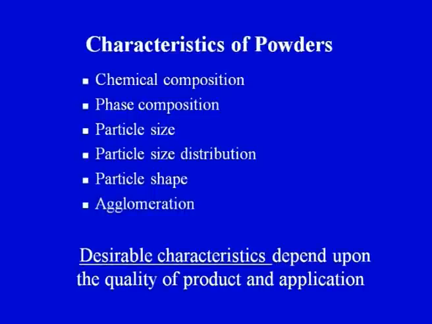Chemical composition, phase composition, particle size distribution, particle shape and agglomeration. These are the important characteristics that have to be taken into account when we are producing or preparing a ceramic powder. We have seen that depending upon the final application of the ceramic product, we would be choosing all these parameters or characteristics accordingly.